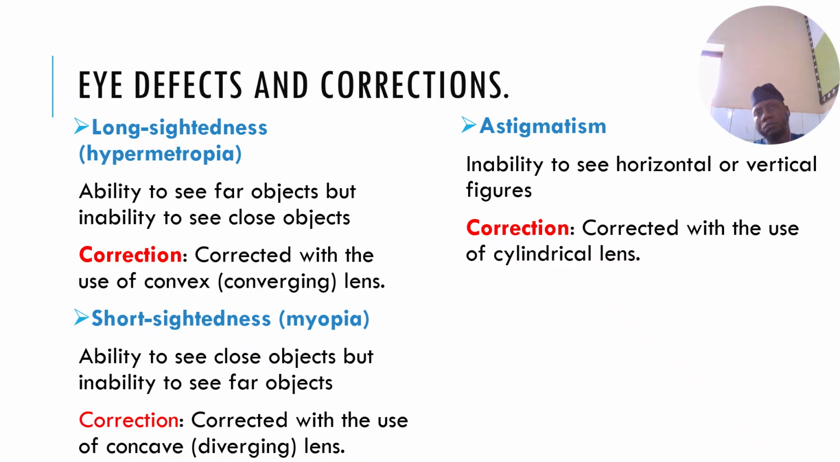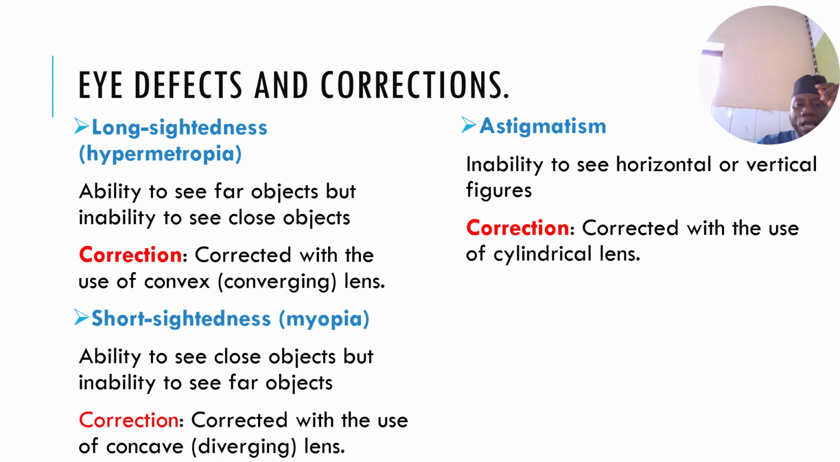Now the lesson I want you to take from this aspect is to know the eye defects, know the meaning, and how each can be corrected. We still have a class that will enable us to discuss at length each of these, long-sightedness, short-sightedness, where images are formed before the retina, after the retina, on the retina, and all of that.